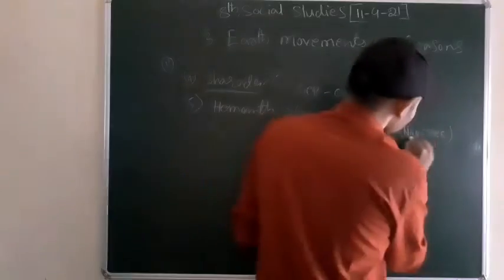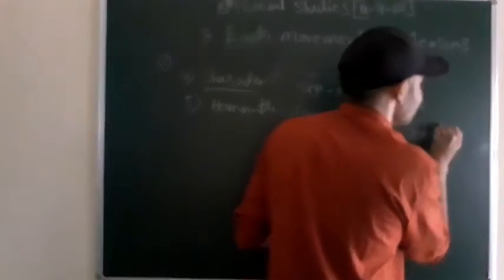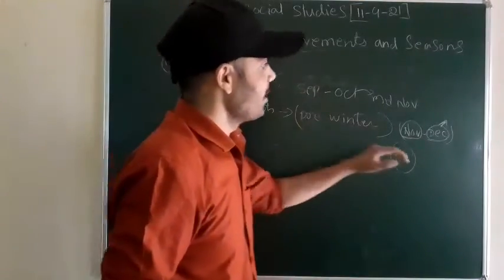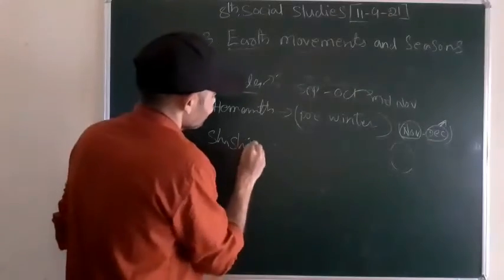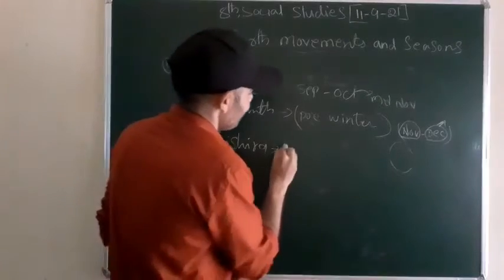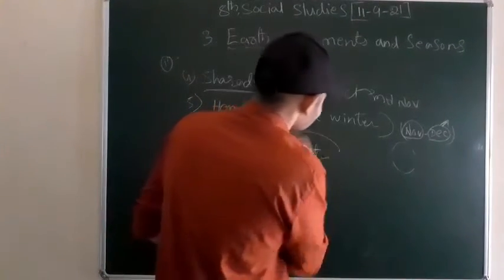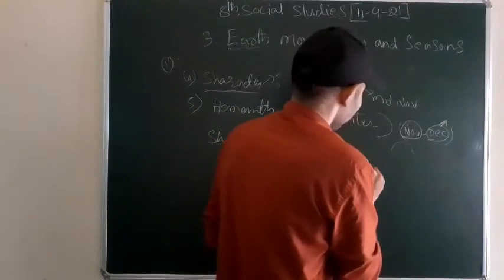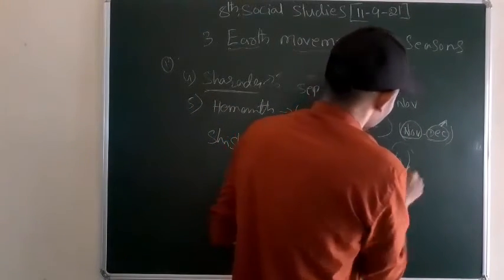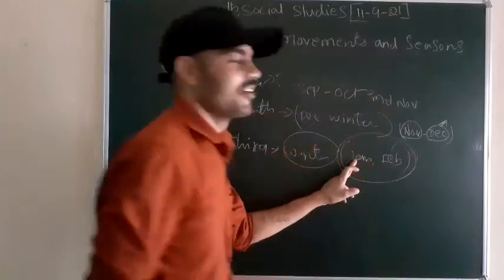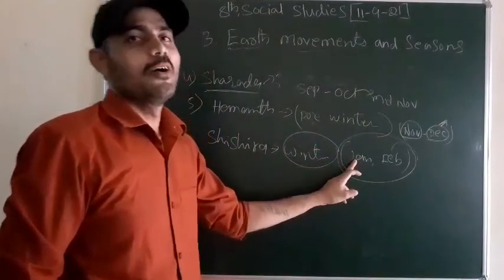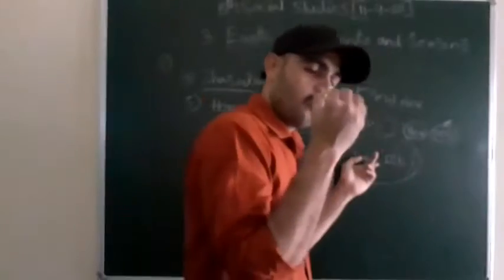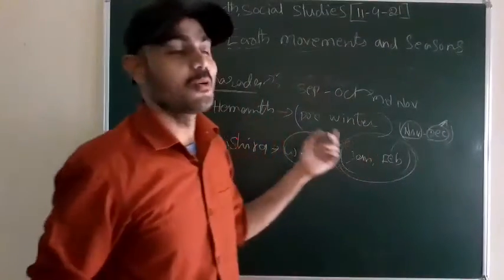We have started cooling in November, but when it comes to December, the winter will start very strongly. The whole winter is Shishira, our winter season. Shishira starts with January and ends in February, right? In January we have a lot of cold, and we couldn't survive.